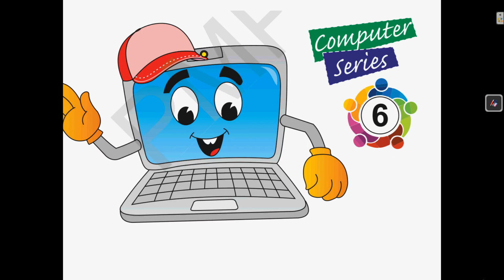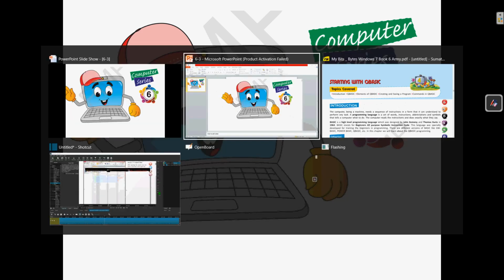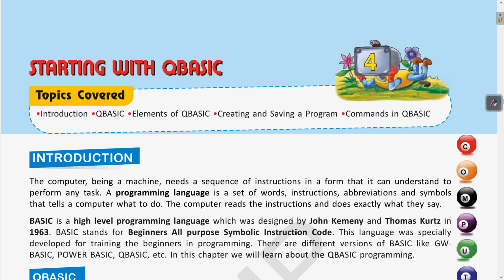So in the previous class we have started our new chapter, that is QBasic. So let us come to the book. Before moving to the next topic, let us quickly revise what all we have covered in the previous class.